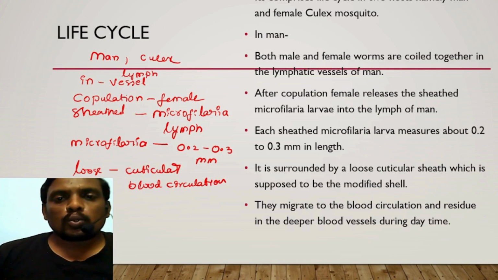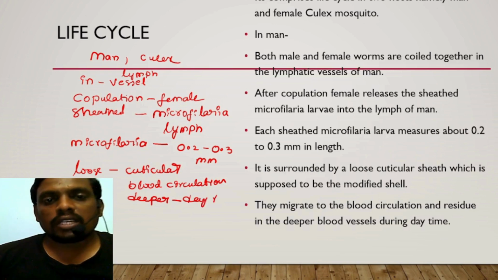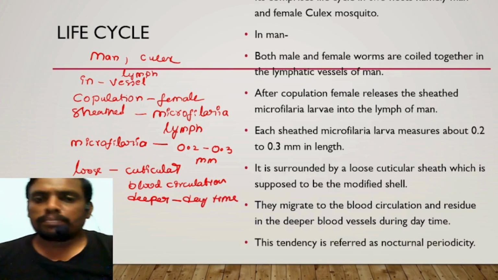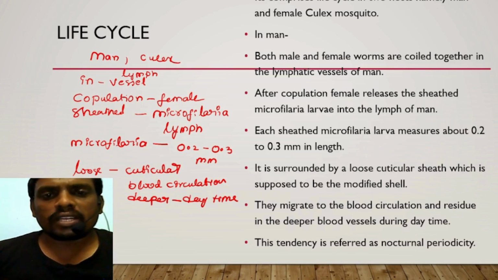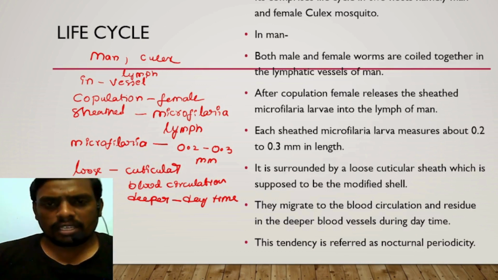They migrate to the blood circulation and reside in the deeper blood vessels during daytime, whereas during night time they come to the peripheral region. Such a tendency is referred to as nocturnal periodicity.